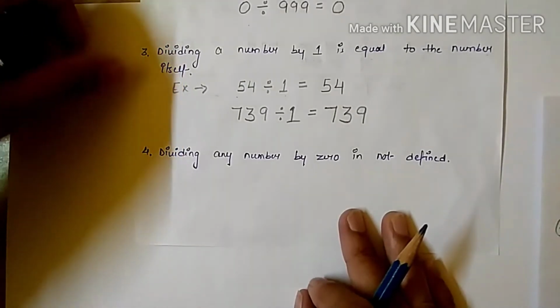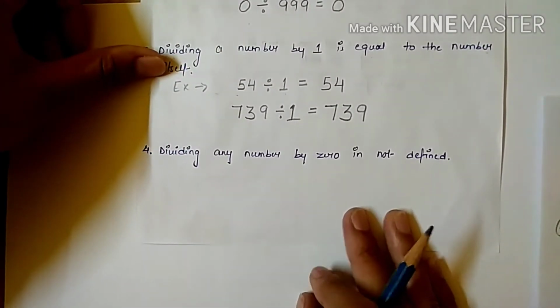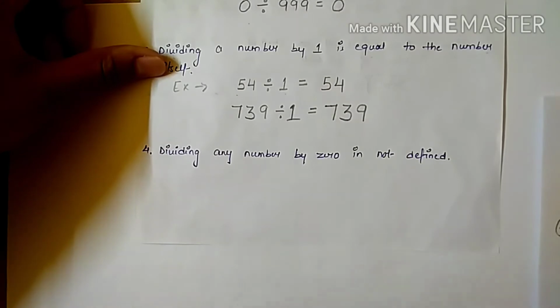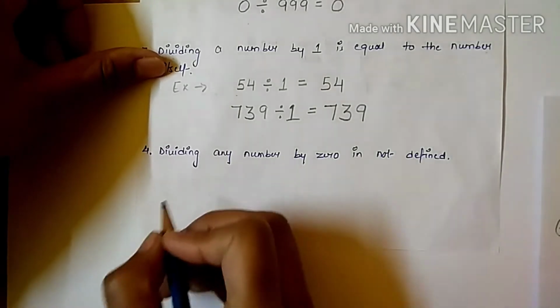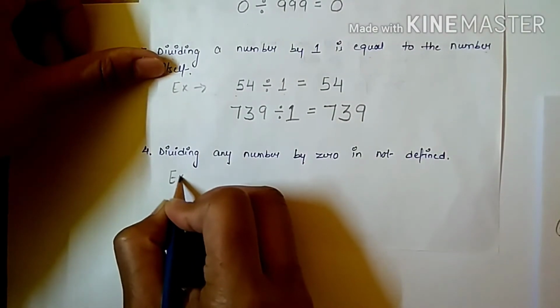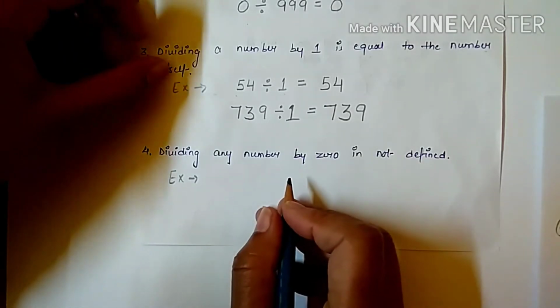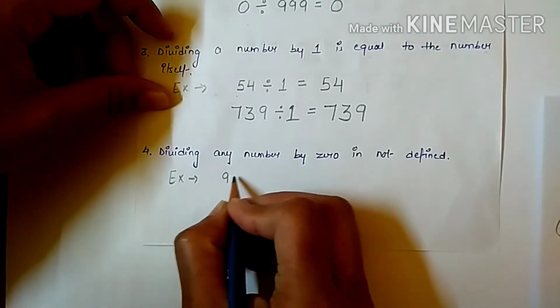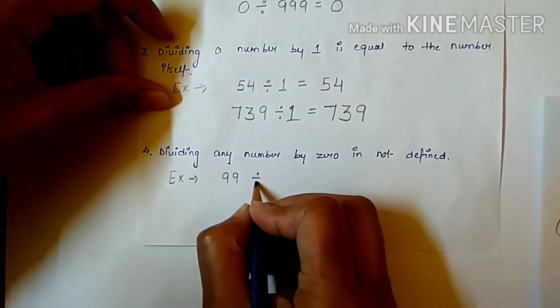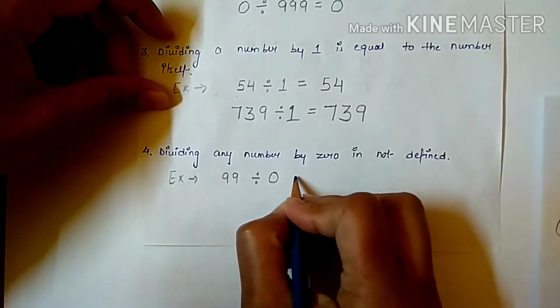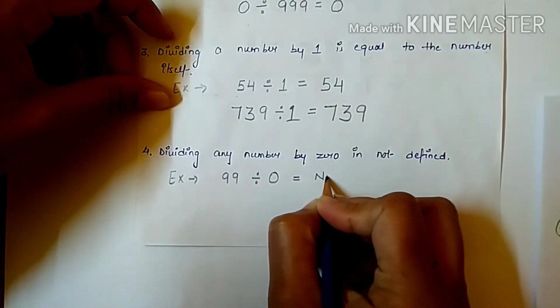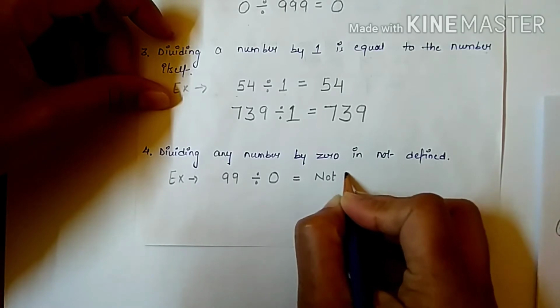Now our last property is, dividing any number by 0 is not defined. It means if I divide any number, 999, by 0, the answer will be not defined. Not defined means not findable.